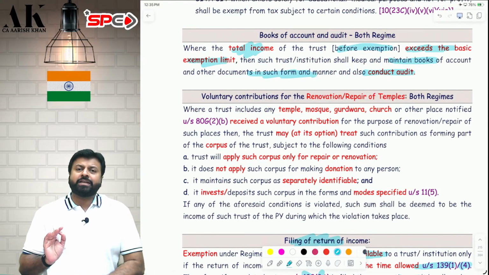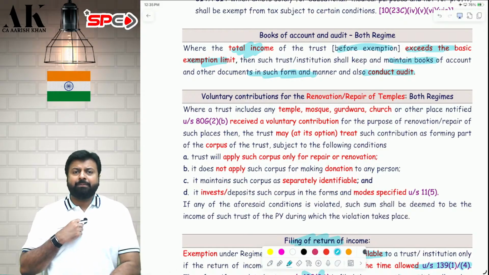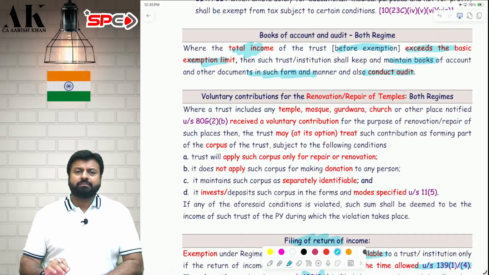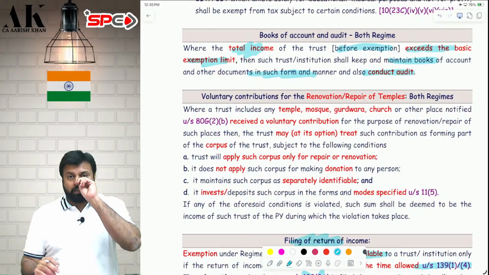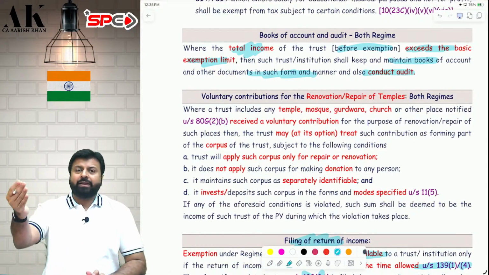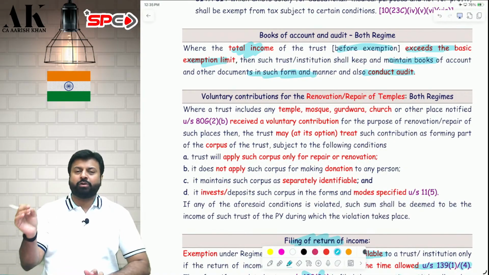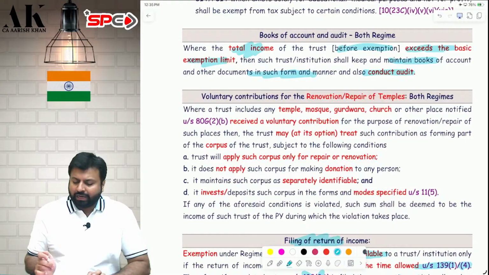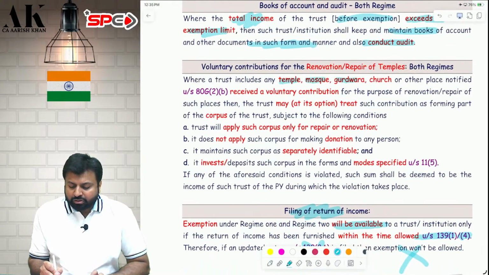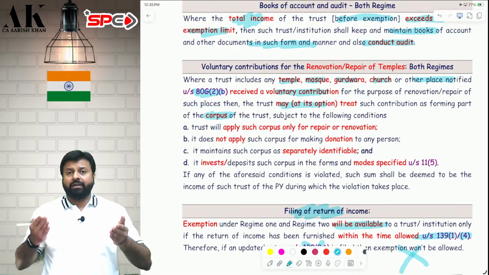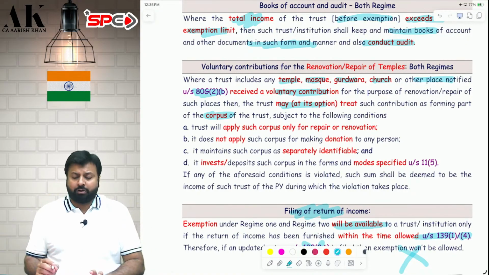Now, one option is given to religious places if they conduct renovation of their religious places. Suppose I am a temple or a mosque or a gurudwara or a church. If I want to renovate and I am taking some voluntary contribution from people, then I can treat that voluntary contribution as a corpus donation. I have an option to treat that as a corpus donation, fulfill some conditions and exempt that donation. Whenever I am a temple, mosque, gurudwara, church, or any other place notified under the Act, if I receive voluntary contribution, by default it is voluntary contribution, but at an option I can treat that as a corpus.